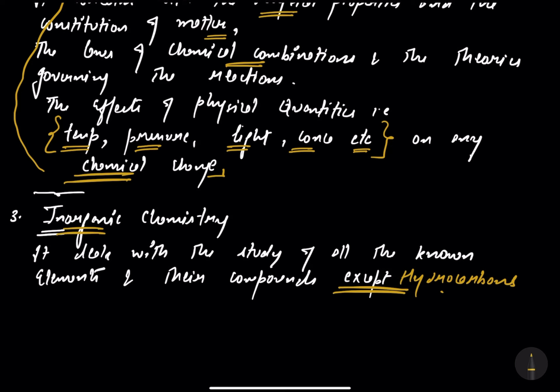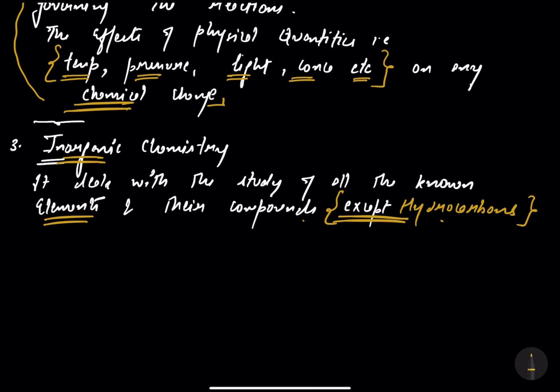It deals with the study of all the known elements and their compounds except hydrocarbons. The compounds other than hydrocarbons come under inorganic chemistry. So the chemistry that deals with the study of hydrocarbons was actually organic chemistry. Hope you guys understood it all.